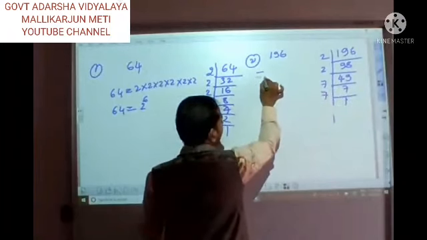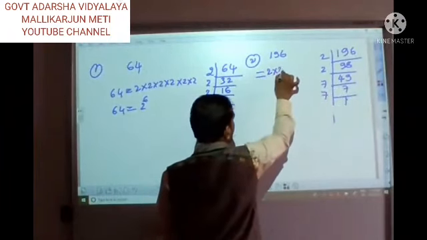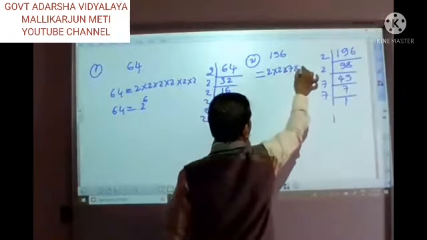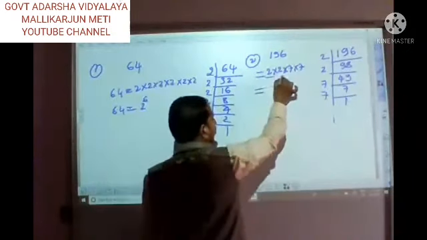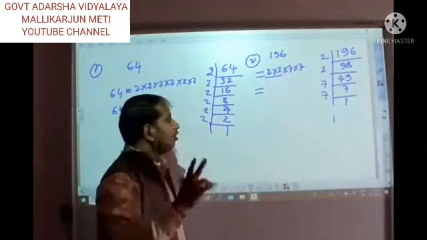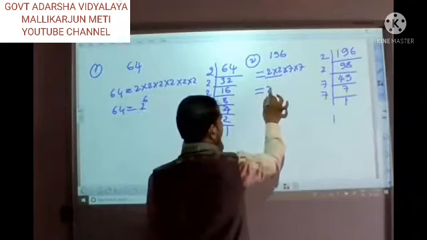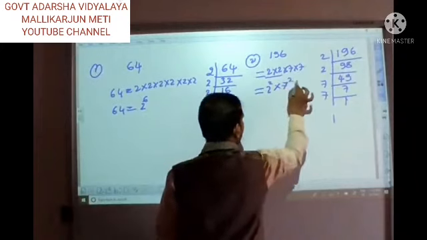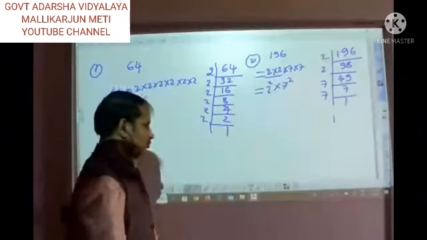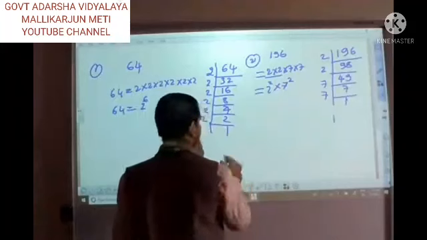How are we going to write this one? 2 into 2 into 7 into 7. Now you can write like this. How? How many times did we multiply 2? 2 times. So 2 raised to 2. 7, 2 times. 7 raised to 2. Like this you can write, right?